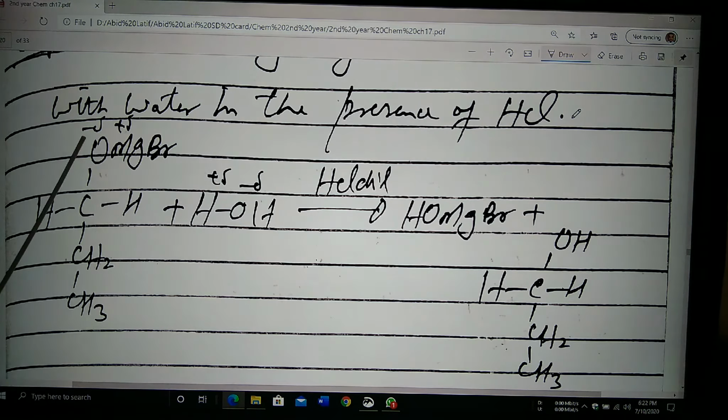You can see this is called the 1-propanol. This is actually the primary alcohol. So you can see if the methanal is used, the final product is 1-propanol. So acid hydrolysis is essential.